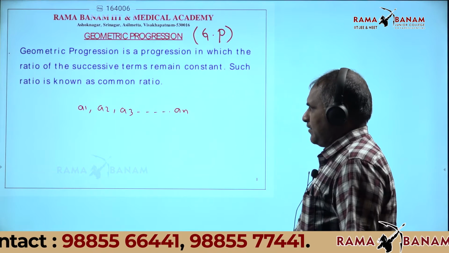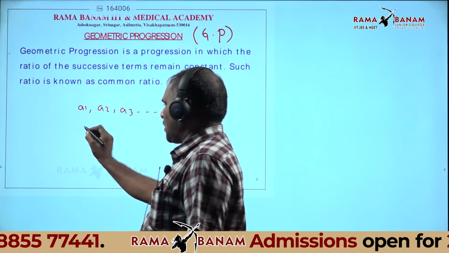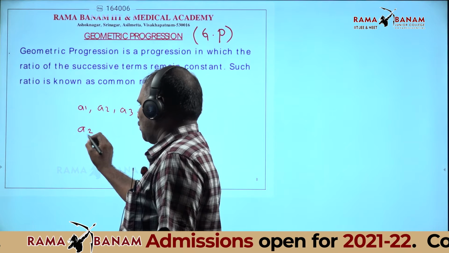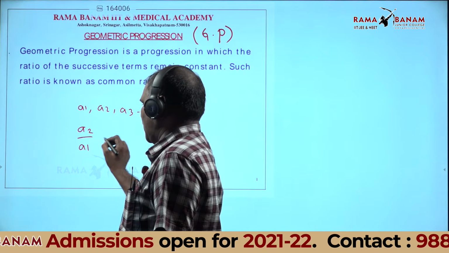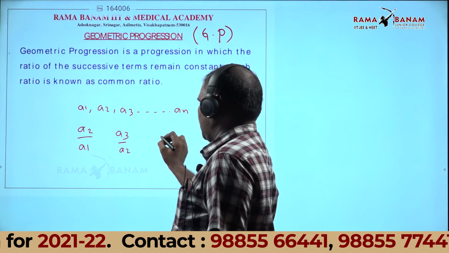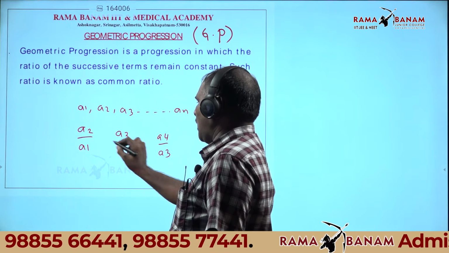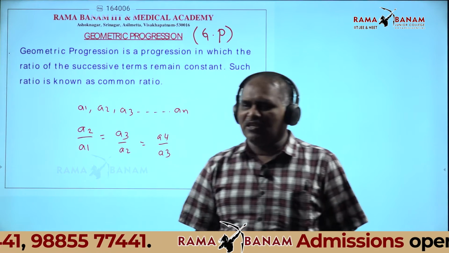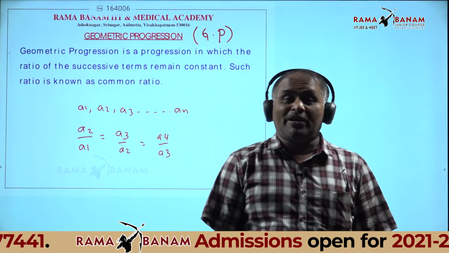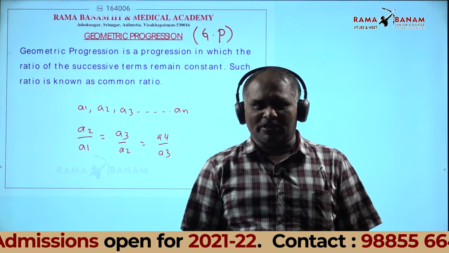Therefore, listen, a1, a2, a3 are the terms. The ratios of consecutive terms, a2 by a1, a3 by a2, a4 by a3, and so on, are all the same. Then the terms are in geometric progression.